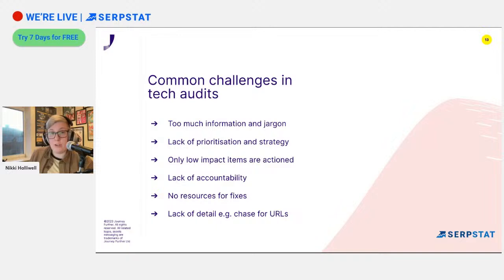Or perhaps there's not enough detail in the audit. So you'll say, you've got too many big images on your website, but then you don't tell them where the big images are. You can say that all the content on your site is too thin, but then you don't tell them which pages you're talking about. And this causes a lot of back and forth where they're saying, can you send me this? And then you're sending it to them. And then there's lots of other questions that go around it. Whereas if you provide all of this up front and take all of these challenges into consideration when you're creating your audit, you'll see things that become much more successful for you.